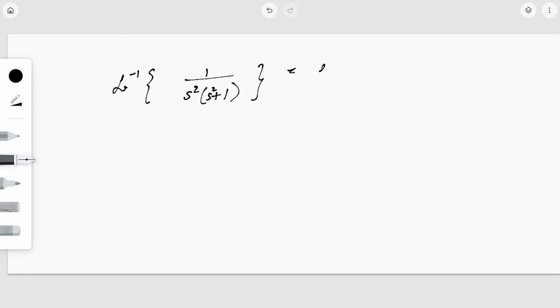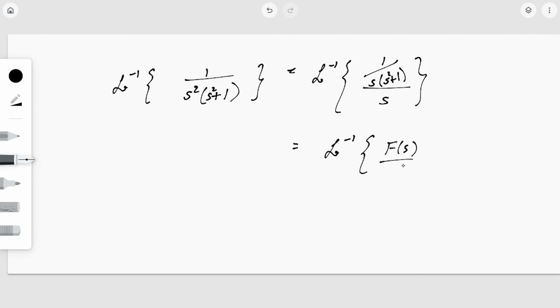So this again I can write as L inverse of, in the denominator I need only s, so I'll take 1 by s, where F of s is nothing but 1 by s into s square plus 1.